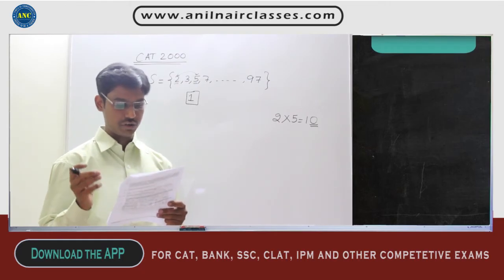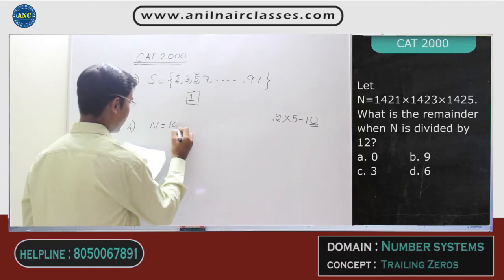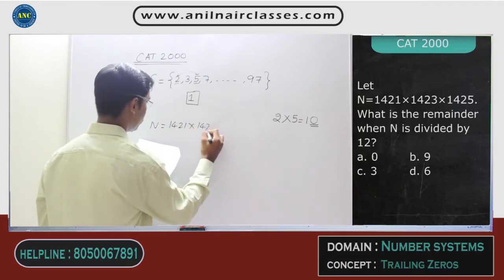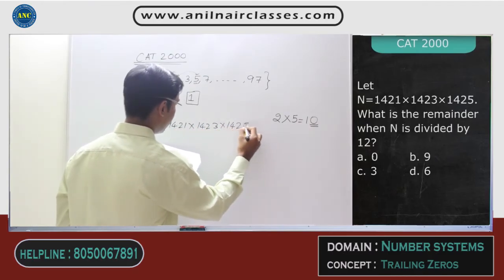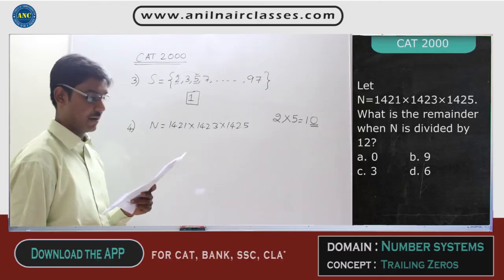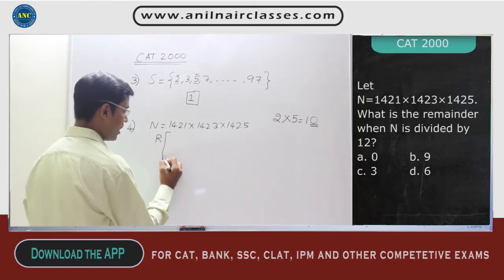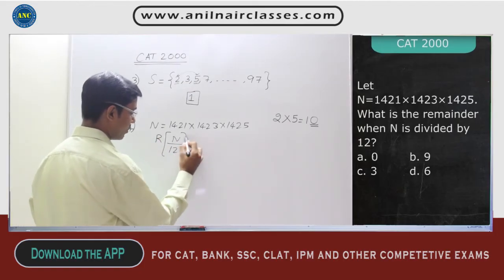Next question. Now, the question says, let n be equal to 1421 into 1423 into 1425, right? What is the remainder when n is divided by 12? Remainder when n is divided by 12 is how much?